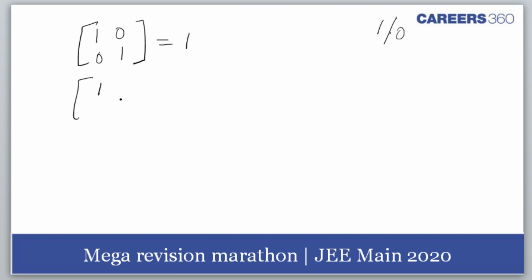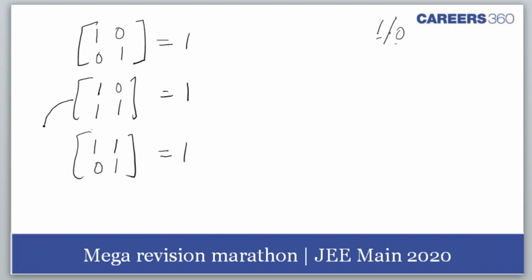Then I can get 1, 1, 1, 0. This will also be 1. Non-negative means I get the result as 1 or 0 or anything else. Then I get 1, 1, 0, 1. This would be 1.